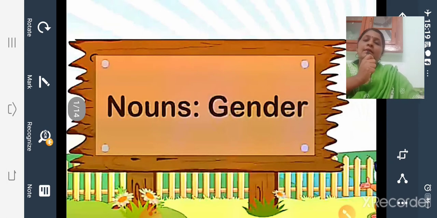Then in the second lesson, you studied singular and plural nouns. Nouns can be singular or plural. Singular means one. When a noun refers to only one person, place, animal, or thing, it is called a singular noun.